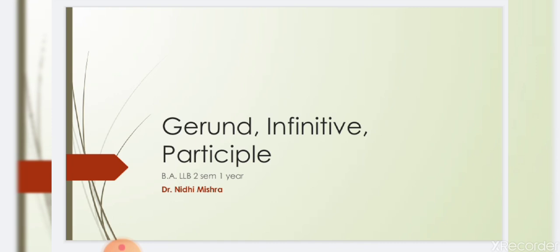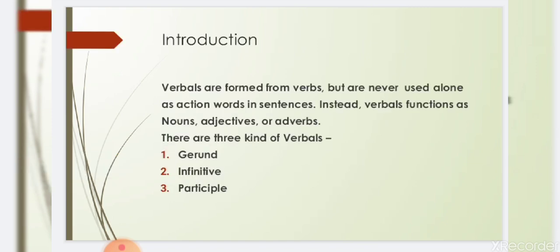And topic for today's lecture is gerund, infinitive and participle. So before we move on to the definition of gerund, infinitive and participle, we must know that the group of these three are known as verbals. And what are verbals?